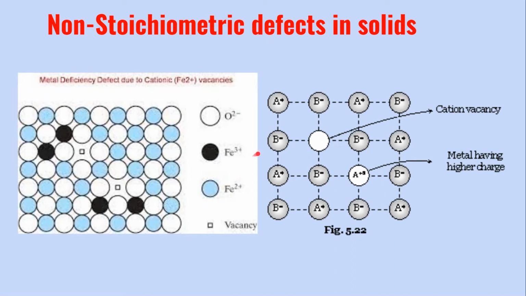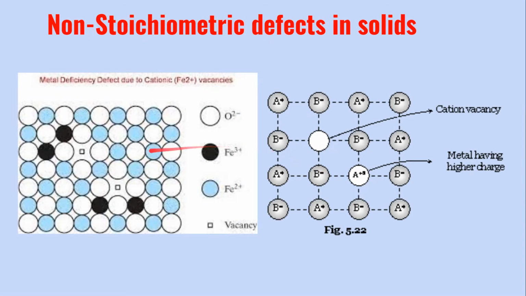Again, these are found in ionic solids. So you can see here the cation is missing. There it's a compound of AB, that is A+ and B- ions. Here you can see the A+ ions are missing. But instead of having the place totally vacant, it has been occupied by a metal ion having a higher charge. Okay, so this is possible only in those kinds of compounds of metals where the metal can show variable oxidation state. For example, Fe2+ and you can have Fe3+.